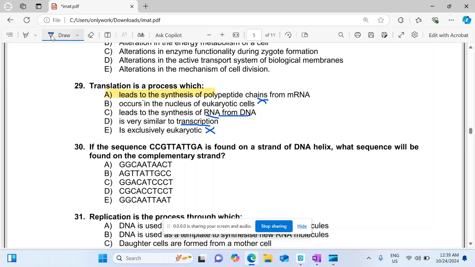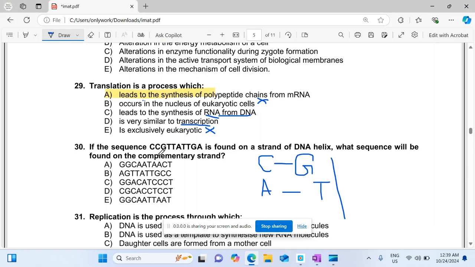So the next MCQ is: if the sequence CCGT, TATT is found on a strand of DNA helix, what sequence will be found on the complementary strand? I have already explained C couples with G and adenine couples with thymine.